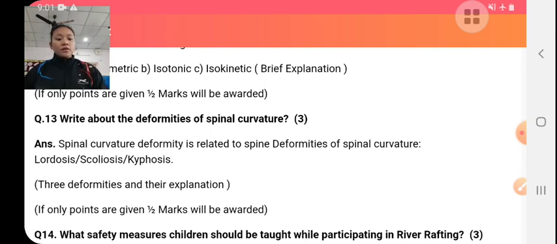Scoliosis is a problem of the spine in which the vertebral column bends sideward, that is, one shoulder is downward and the other shoulder is raised up. Our weight is shifted sideward. There is a lot of pressure over one side of the foot.